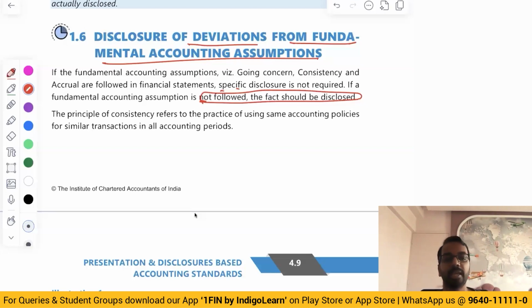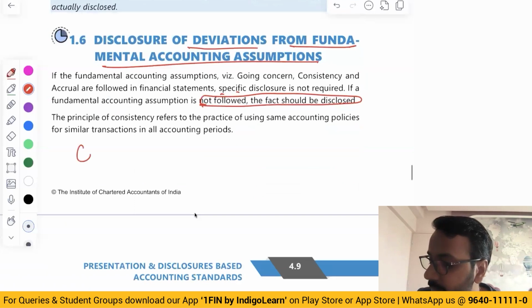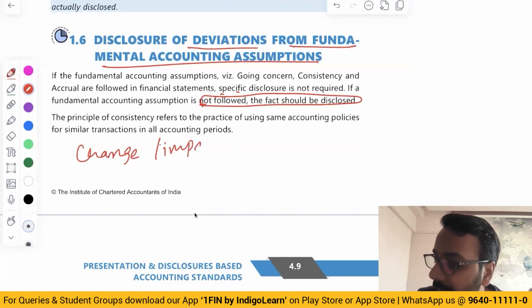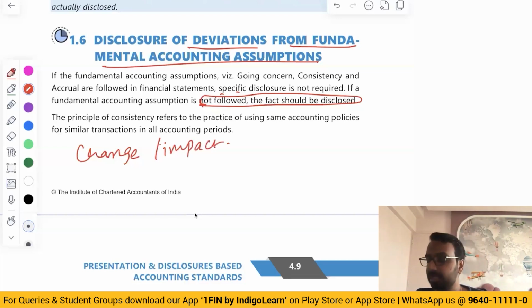So what we should say: if there is any change in accounting policy which has a material effect, it has to be disclosed in the financial statement. The impact of change also has to be disclosed. So you will disclose the change and what is the impact of the change in accounting policy.